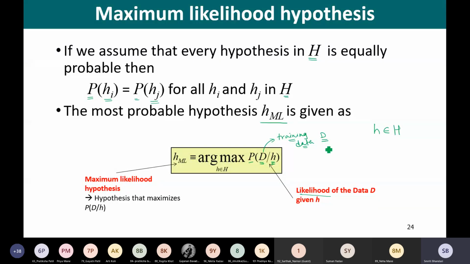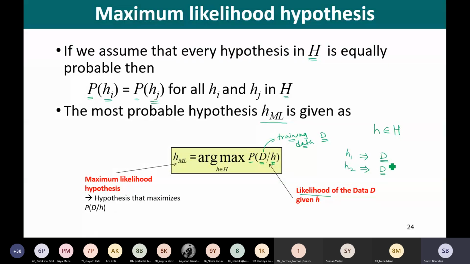But what we are trying to do now is, by using each and every hypothesis in our hypothesis space, find out the likelihood of the data. That means if I am using this h1, how closely can I generate the data D. If I use h2, what is the likelihood of the data generated being similar to this D, right?